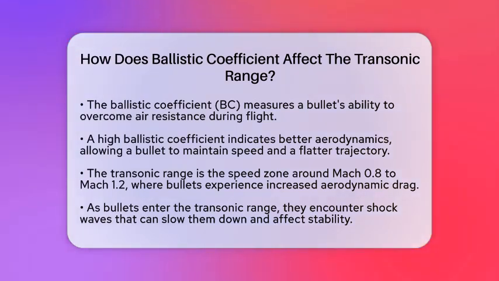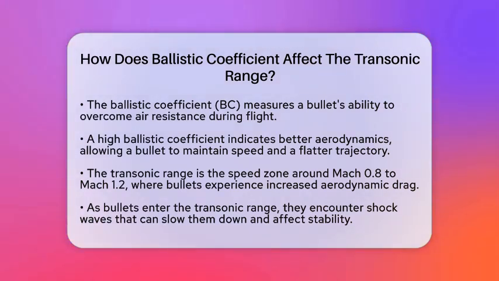The ballistic coefficient, often abbreviated as BC, measures how well a bullet can overcome air resistance during its flight. In simple terms, it tells us how aerodynamic a bullet is. A bullet with a high ballistic coefficient will lose speed more slowly and maintain a flatter trajectory over longer distances.